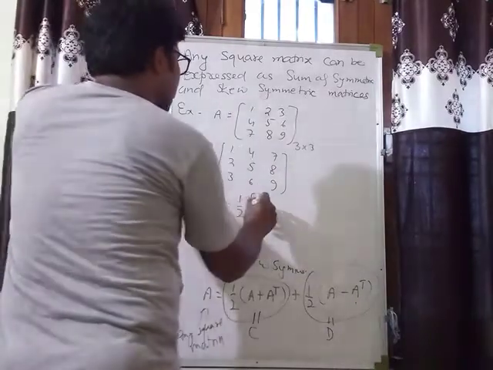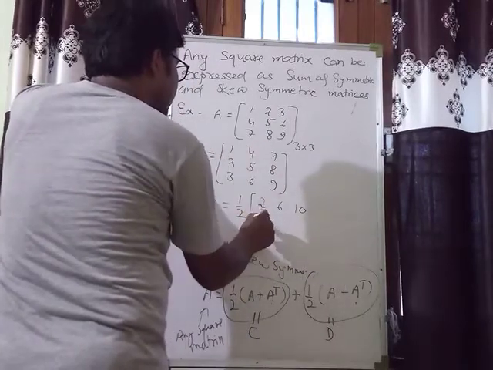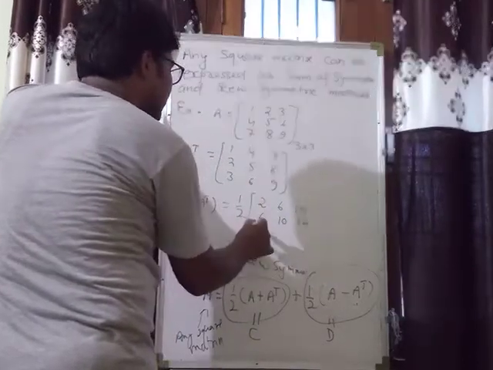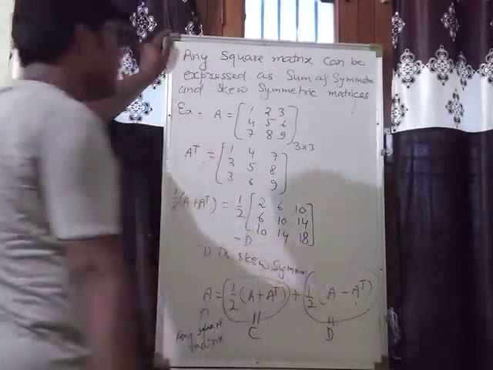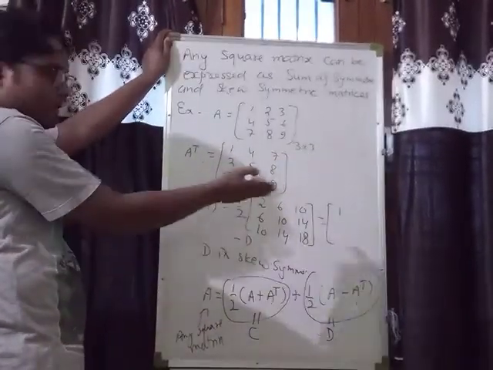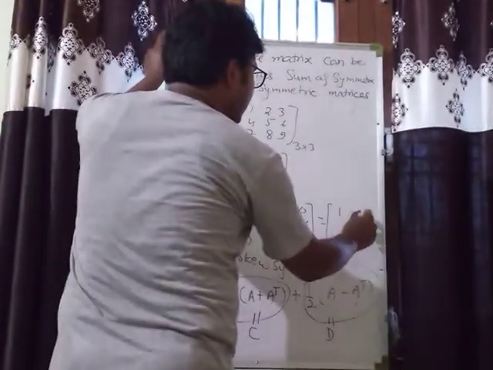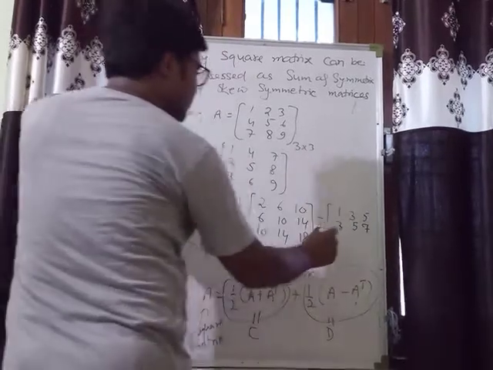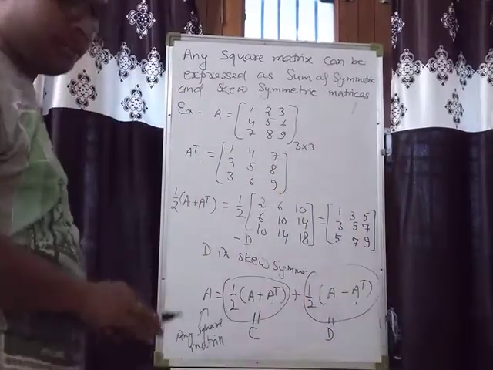What we have: 1 plus 1 is 2, 2 plus 4 is 6, 3 plus 7 is 10, 4 plus 2 is 6, 5 plus 5 is 10, 6 plus 8 is 14, 7 plus 3 is 10, 8 plus 6 is 14, 9 plus 9 is 18. We divide by 2, so all entries are divided by 2. So 1 3 5, 3 5 7, 5 7 9.